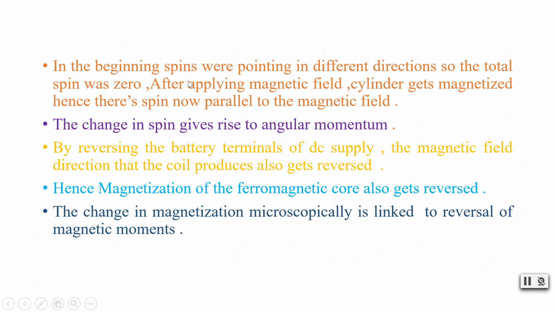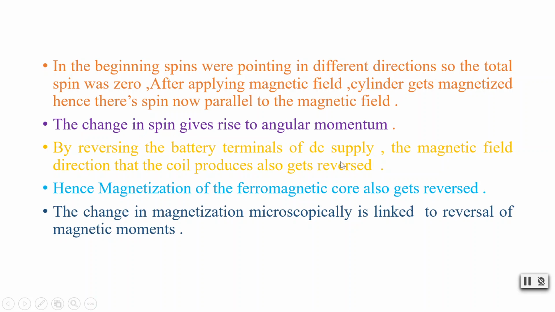Now, in the beginning, the spins were pointing in different directions, so the net spin was zero, as we have seen. After applying the magnetic field, the cylinder gets magnetized, hence their spin is now parallel to the magnetic field. So, electron spins are now parallel to the magnetic field. Now, here the change in spin gives rise to angular momentum. So, earlier, before applying the magnetic field, the spins were in random directions, and when the magnetic field is applied, the spin direction is in the magnetic field direction. So the spin is changed. This change in spin gives rise to angular momentum.